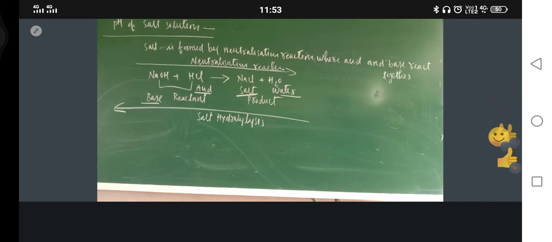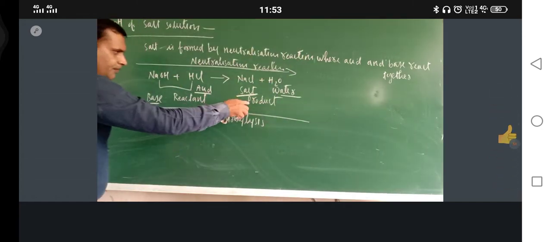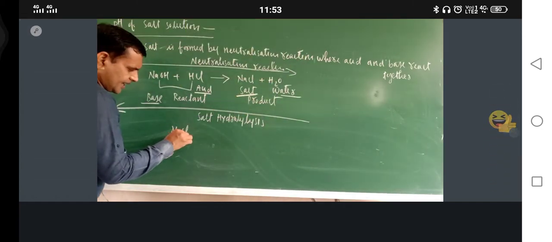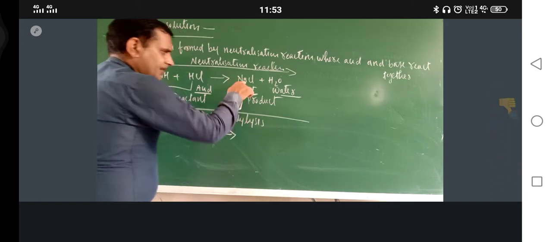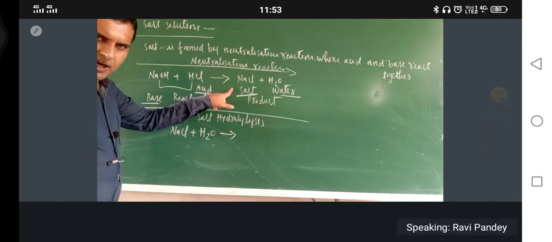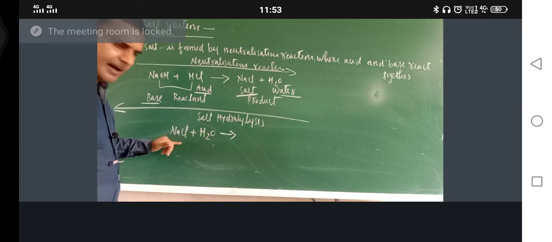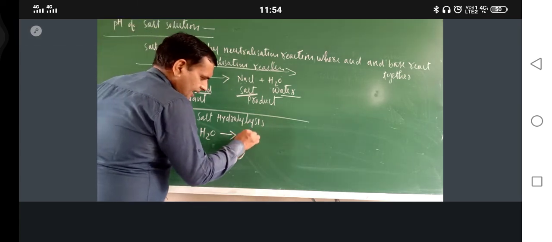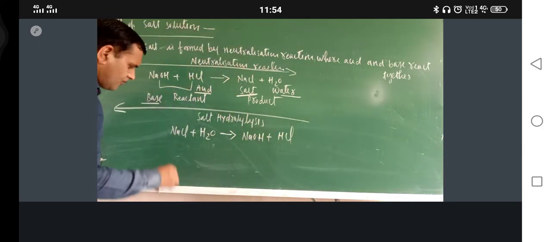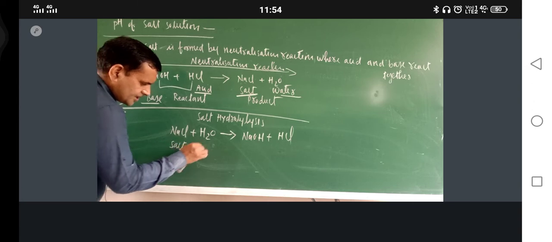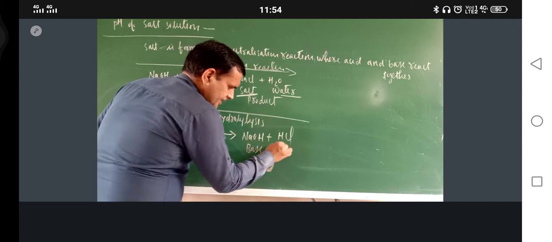So just see. Make this reaction in reverse direction. Make the product, this is NaCl plus H2O. So what will be formed? If the salt is hydrolyzed, then the acid and base by which this salt is made up will be formed. So this is NaOH, and this one is HCl. This is the salt, this is water, this is the base, and this is the acid.